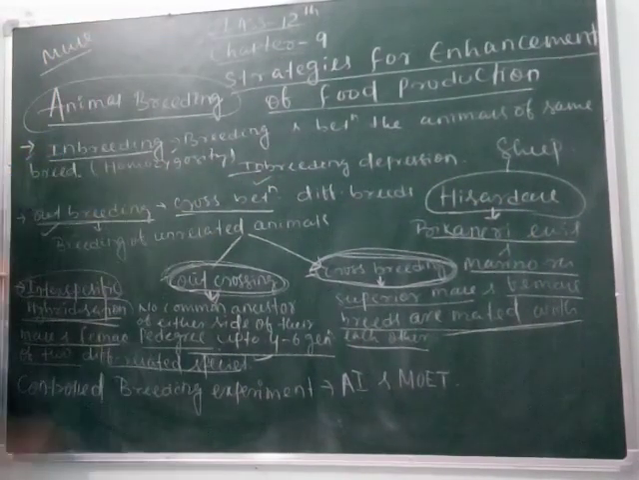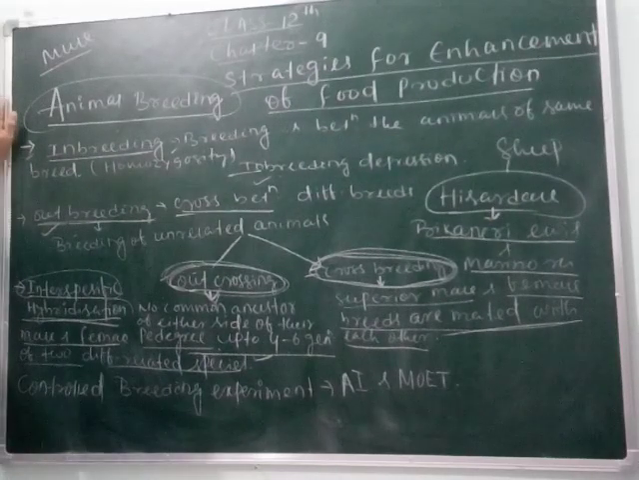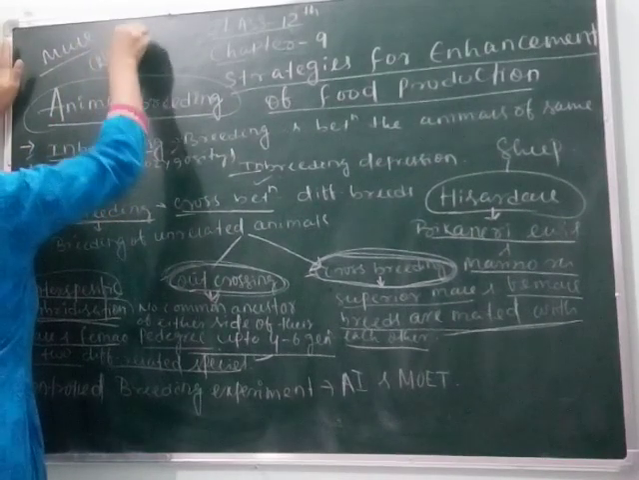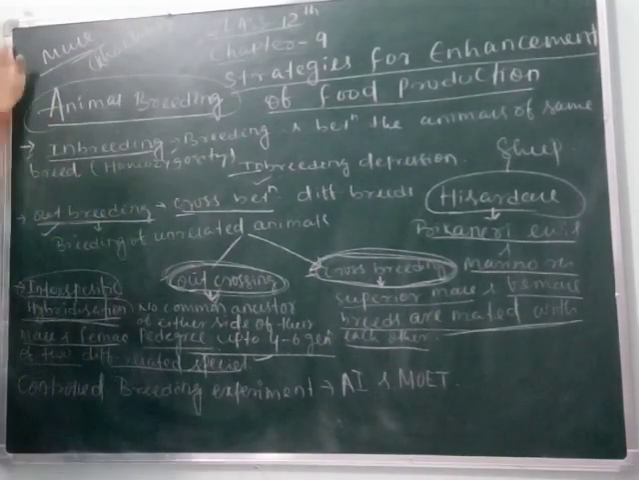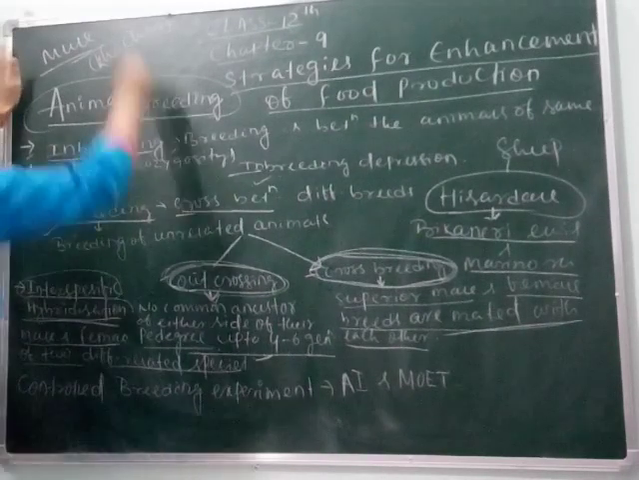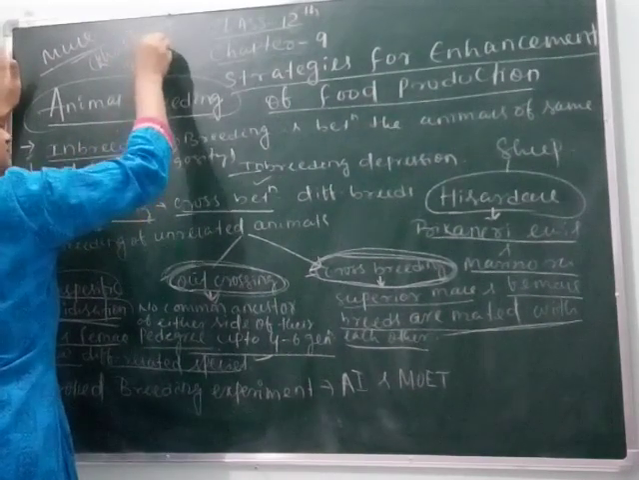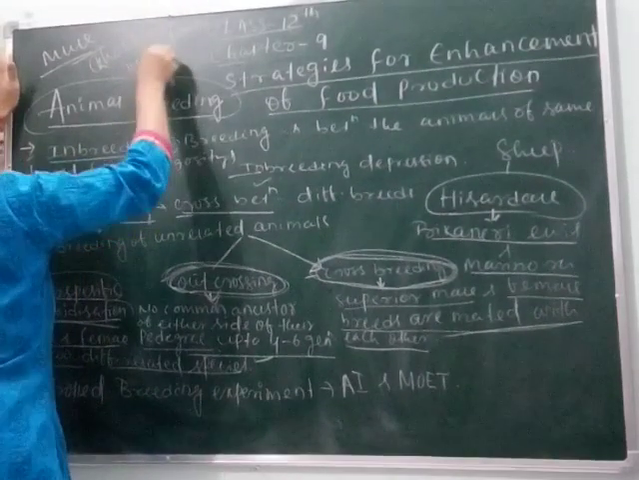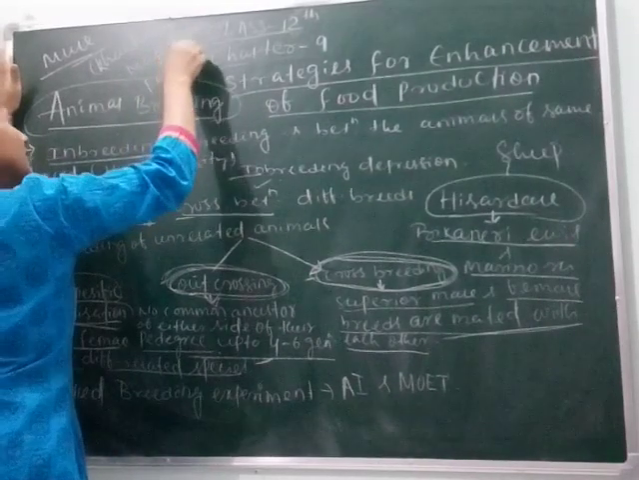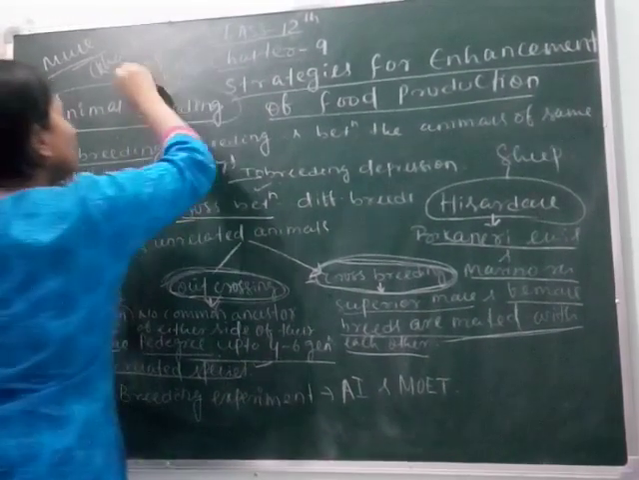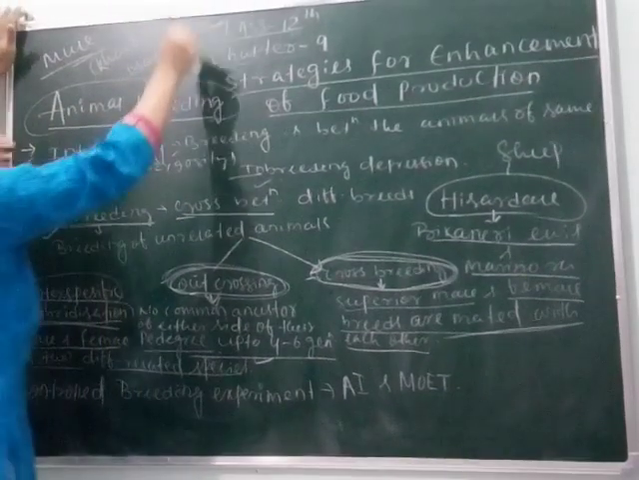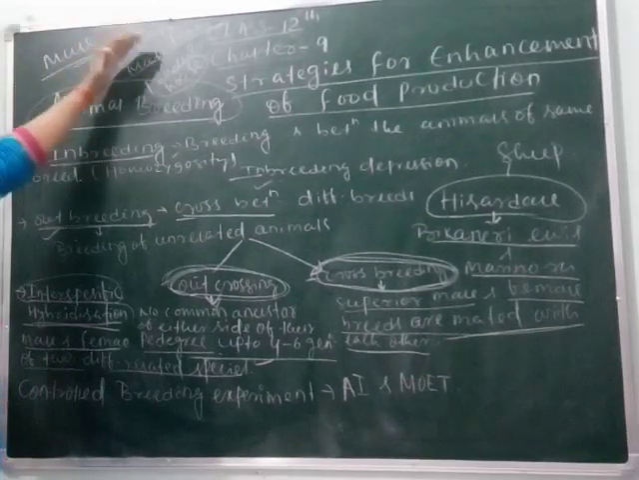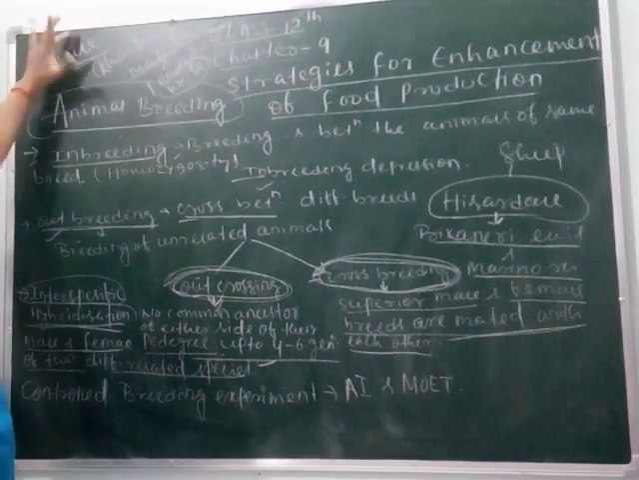Mule is the example of interspecific hybridization, which is called Khachar in Hindi. This is the result of mating the male donkey and the female horse. Here both the species are different. Donkey is a different species and horse is a different species. But when mating takes place between male donkey and female horse, the result will be a mule.